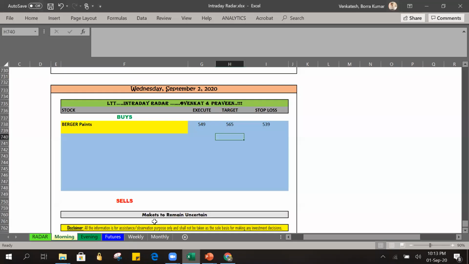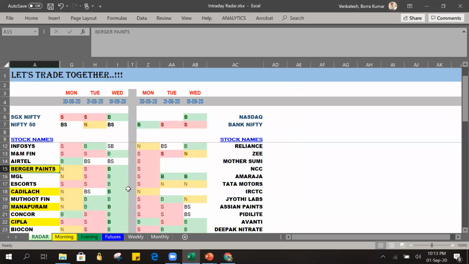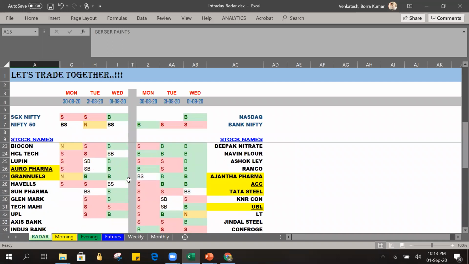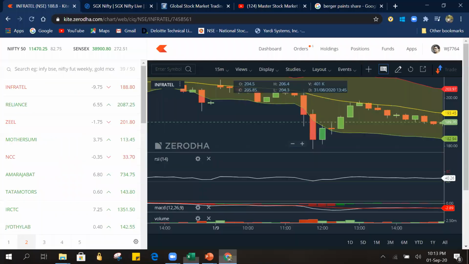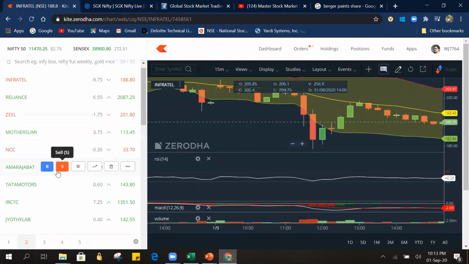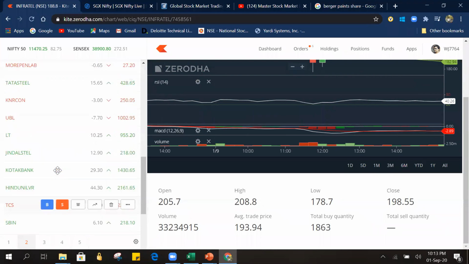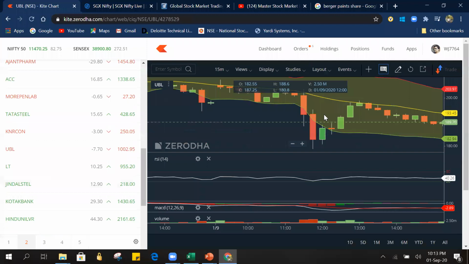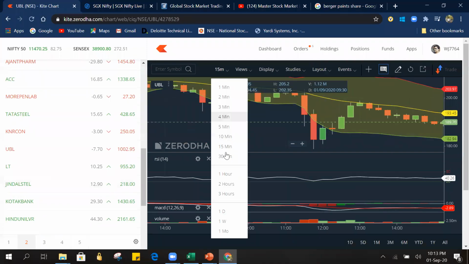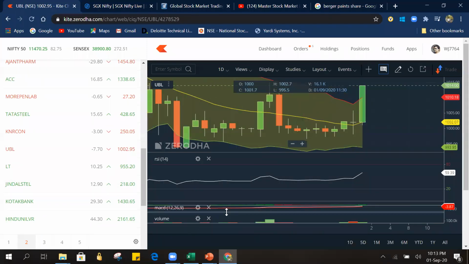So now let's go back to a few more stocks on radar and just punch in the data. One more good thing I would like to share is regarding UBL. So let's go back to UBL. This is also an interesting pattern. Let's change to one day view.